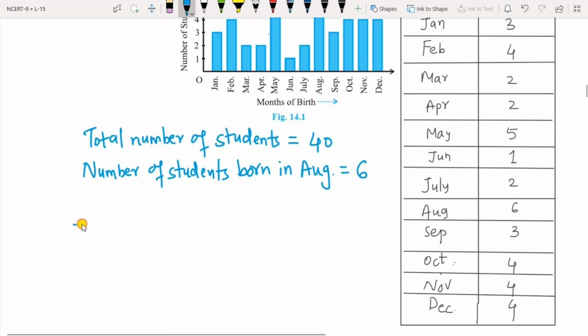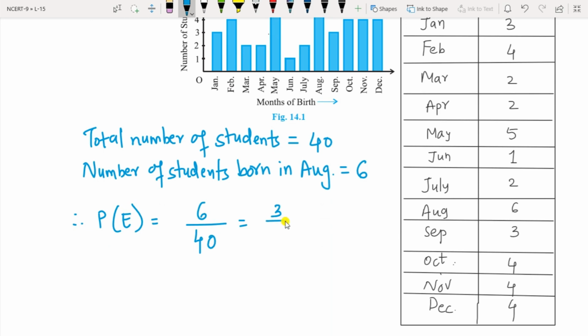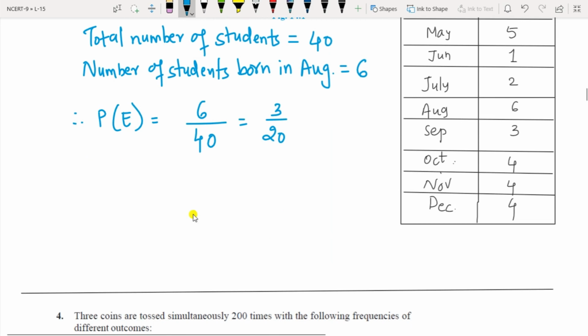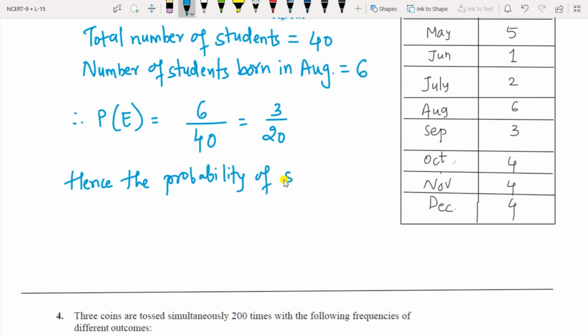Therefore, probability of the event is number of students born in August, that is 6, divided by total number of students, those are 40. Do the cancellation, you get the answer as 3 by 20. So hence the probability of student born in August will be 3 by 20.